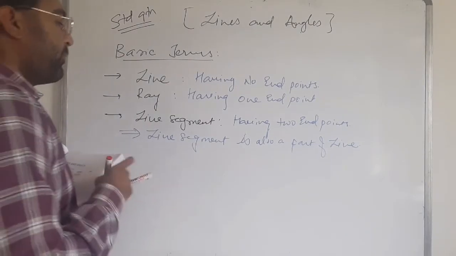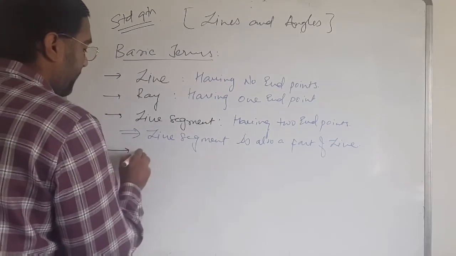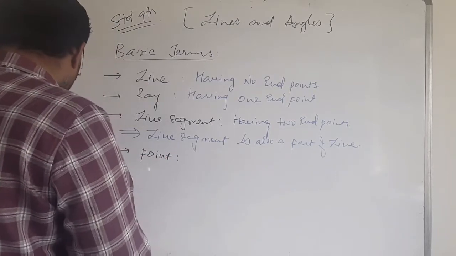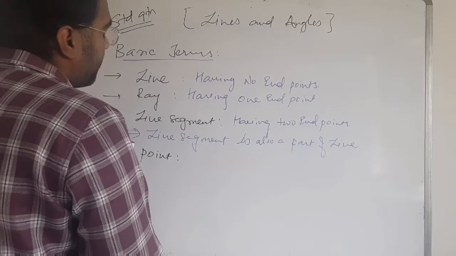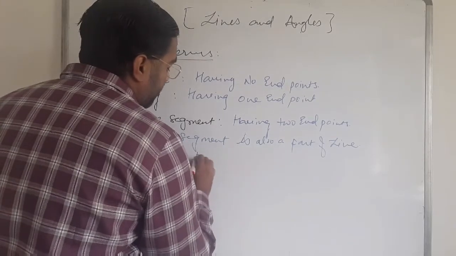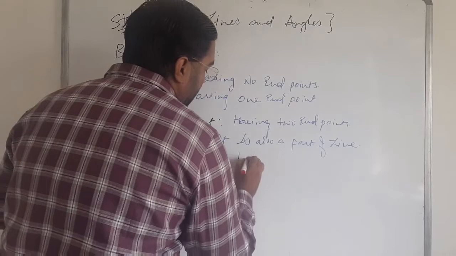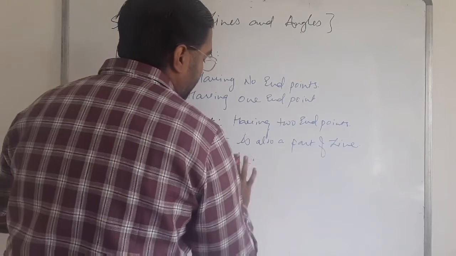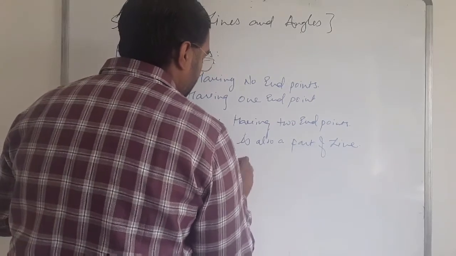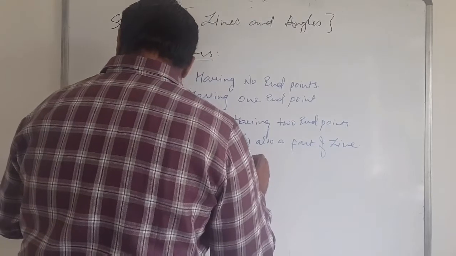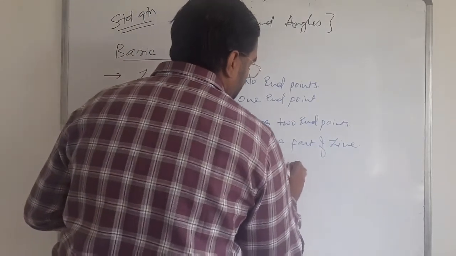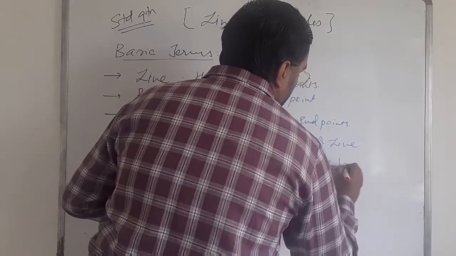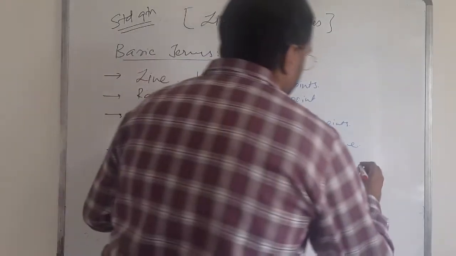After that we are moving to the point. How to define a point? A point is a dot which has no dimension.